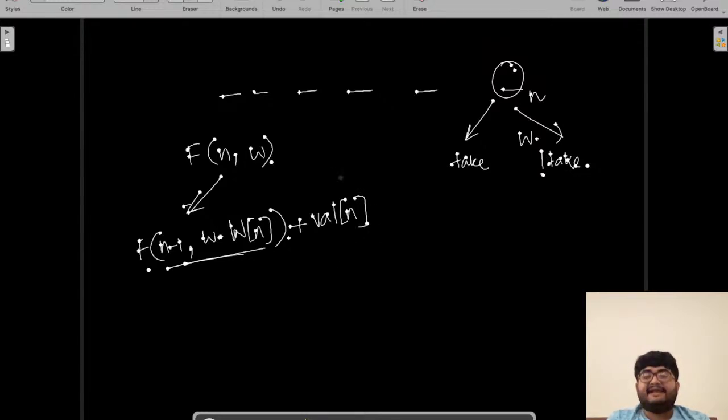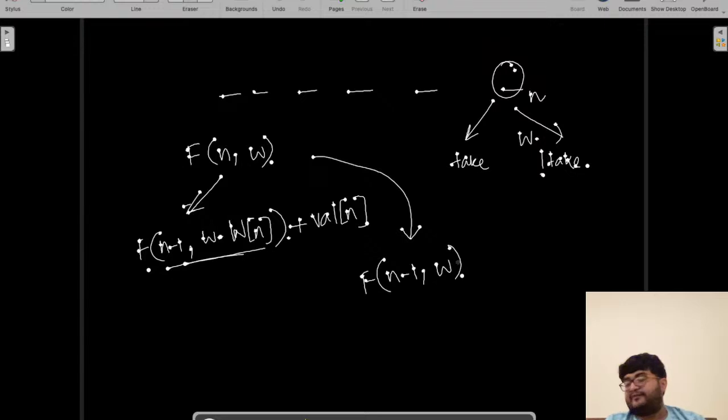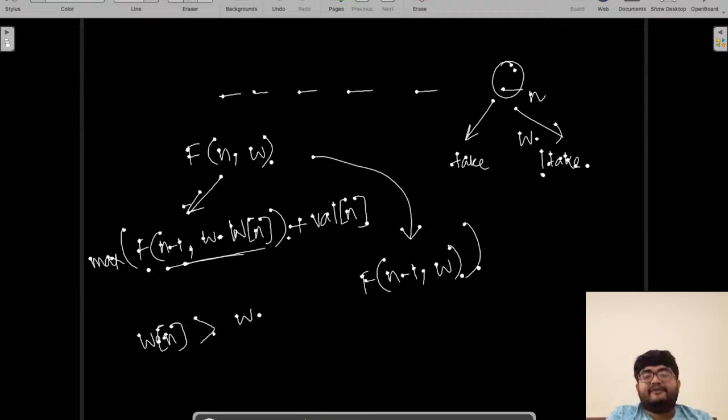If we don't take it, we are left with n minus 1 items, and we can still carry a weight of w because we have not taken the nth item. So f(n minus 1, w), and we want the maximum out of them. Only one corner case: when the weight of the nth item is greater than the current weight w that we can carry, we cannot take that item at all. In that case we will just go for the second case, that is, we will not take it. So that is the recurrence.